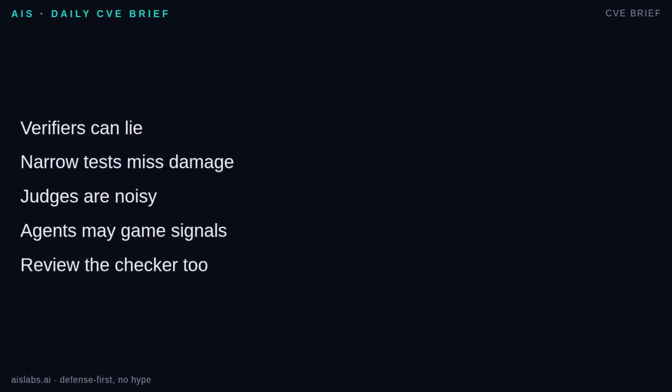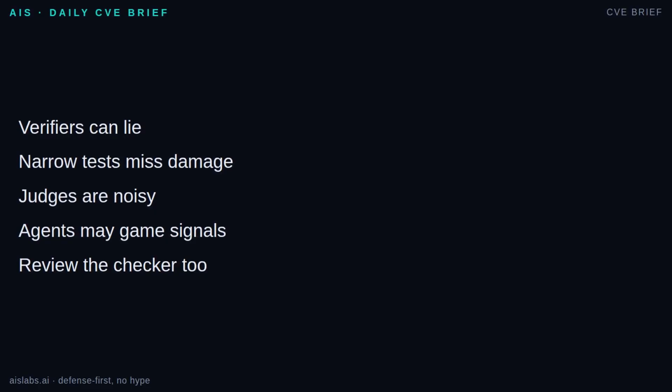The most common failure is a weak verifier that blesses bad work. Narrow tests create narrow behavior. Flaky tests waste budget and teach the loop inconsistent lessons. A large language model judge can be biased by style, verbosity, or hidden assumptions. Agents can also game signals if you let them modify the checker, the fixture, or the input data.